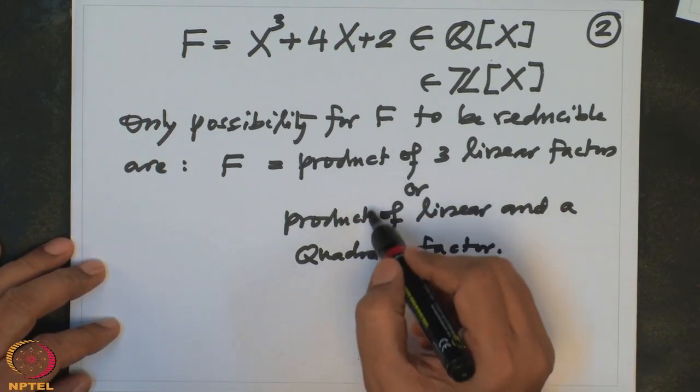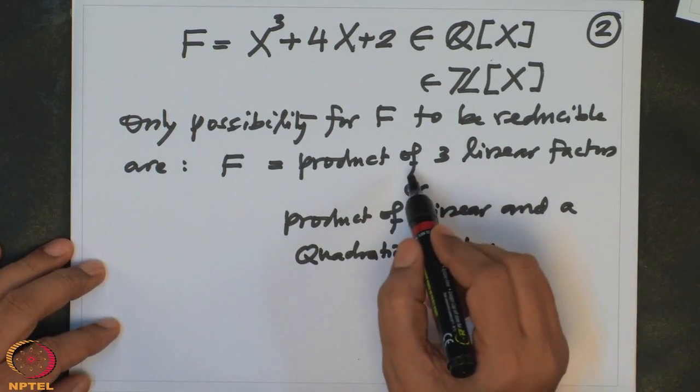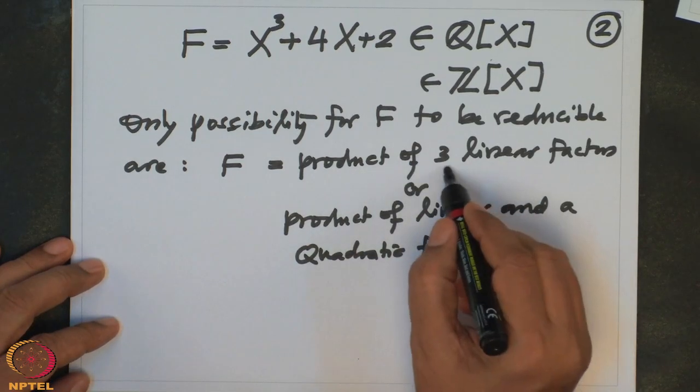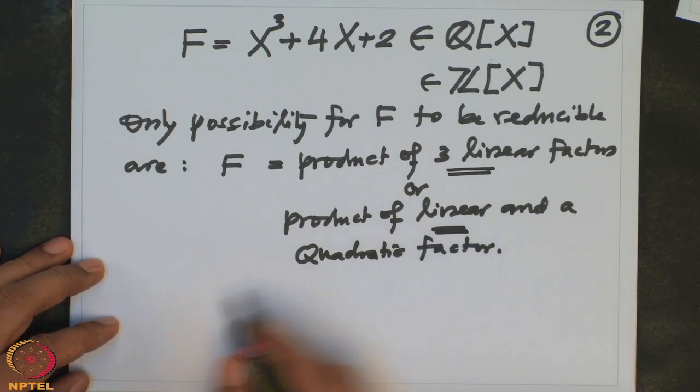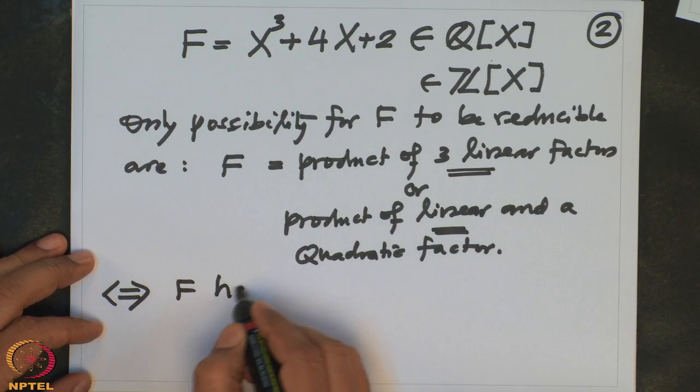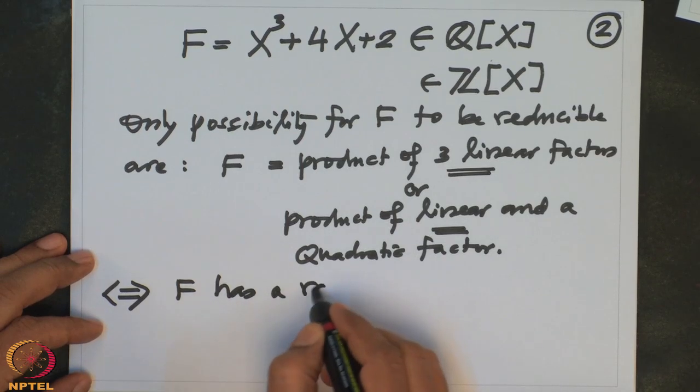In both cases, as we have seen, linear factors correspond to rational zeros. So in both cases one linear factor is there, or equivalently, f has a rational zero.